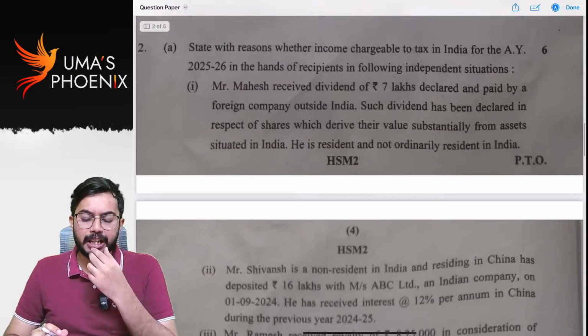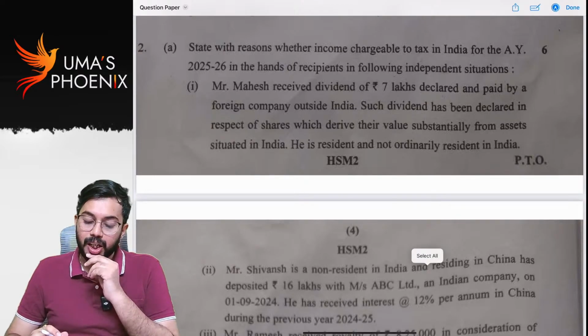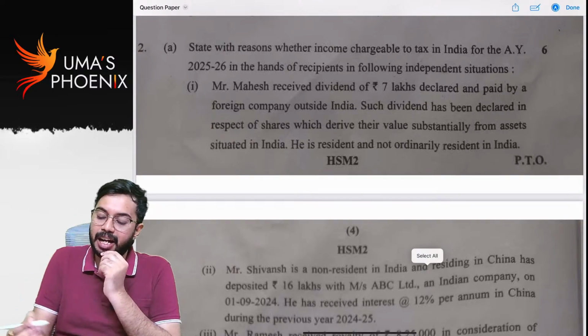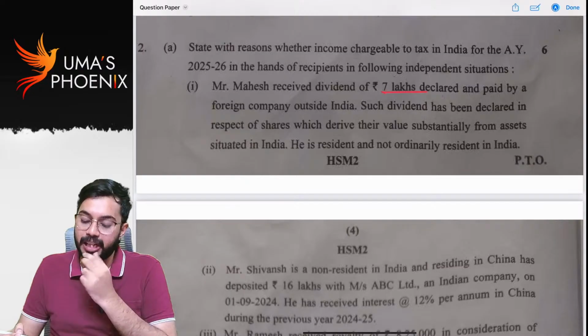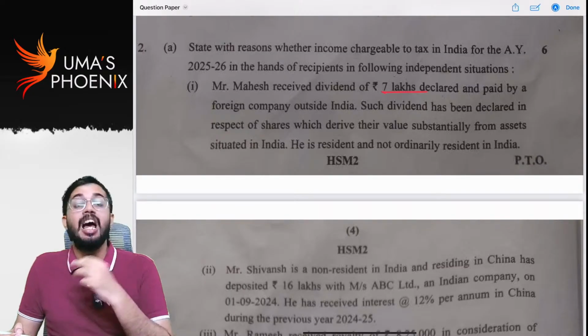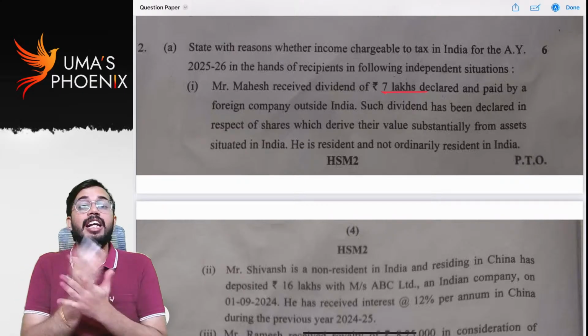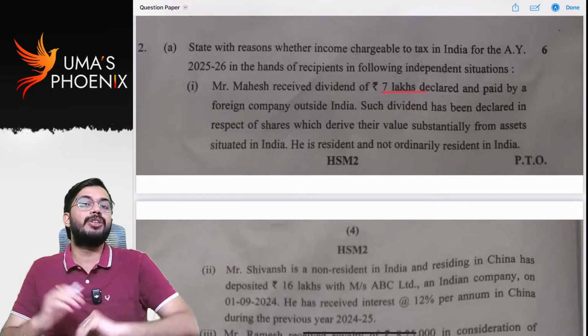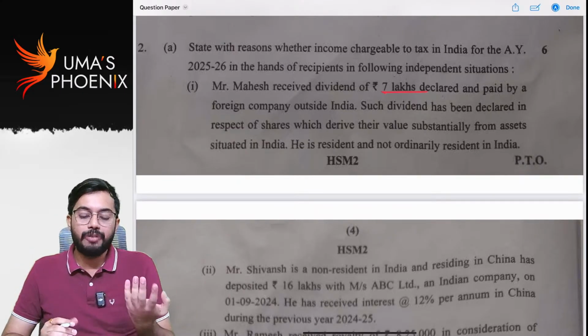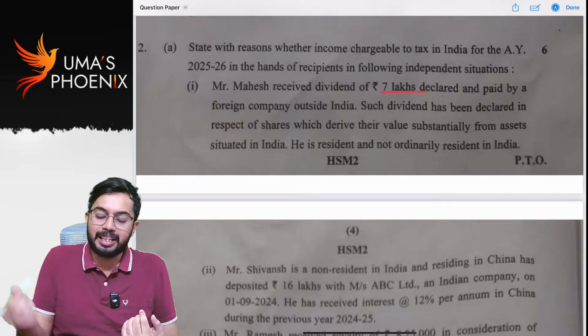Next, Mr. Mahesh received dividend of 7 lakhs declared and paid by a foreign company outside India. Such dividend has been declared in respect of shares. I told you second question will come from residential status. From residential status only question was asked. So we need to tell whether income is taxable or not.